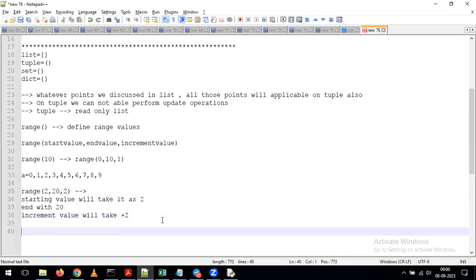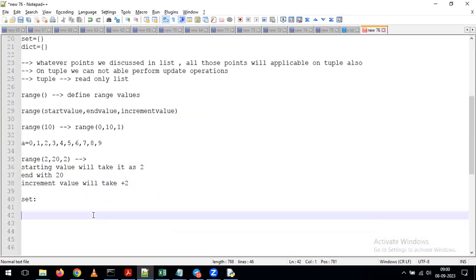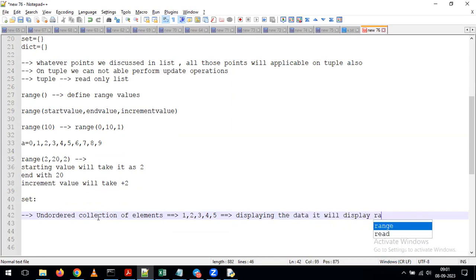So in the same way, we are going to have one more type of data type called the set data type. We have one more data type in Python called the set data type. It is going to contain an unordered collection of elements. What is the meaning of unordered? For example, you give the values in this order 1, 2, 3, 4, 5, but as part of displaying the data, it will display in random order. That we can call simply an unordered collection of elements.